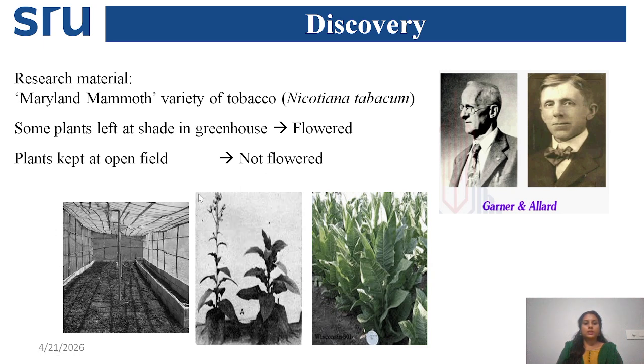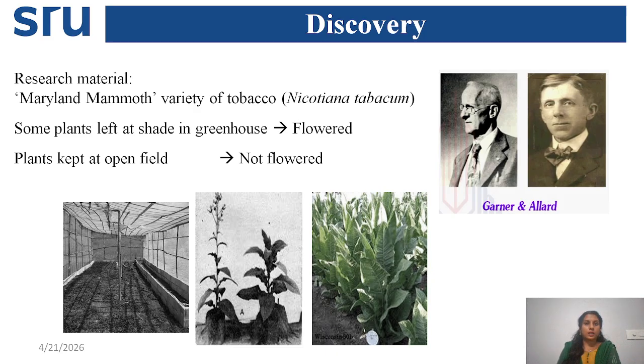What they did was keep tobacco plants under shade net. Those tobacco plants showed flowering. And the tobacco plants they kept under the light condition did not show flowering. So what it means is flowering requires long night time and short daytime. Tobacco is basically a short day plant. Short day is in the name itself. It requires a short day period and a long night period, that too a long uninterrupted night period.